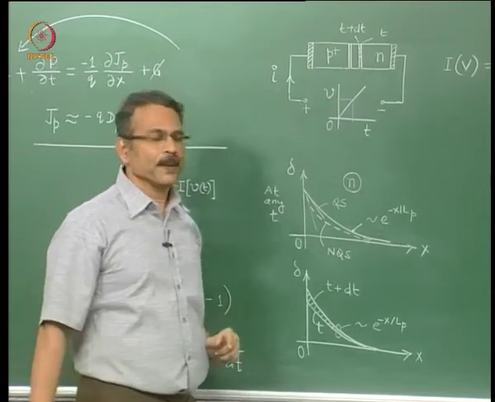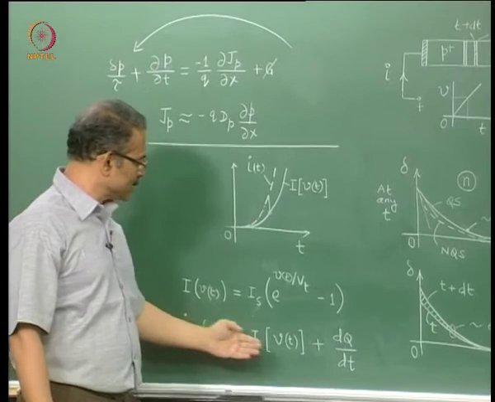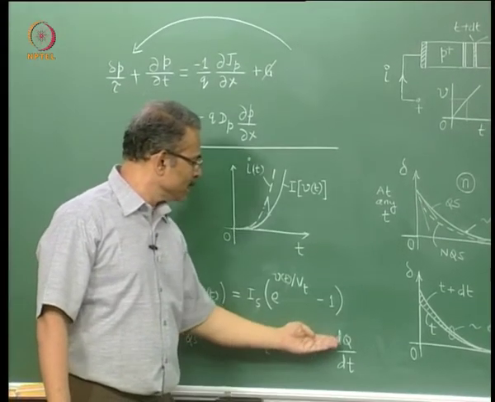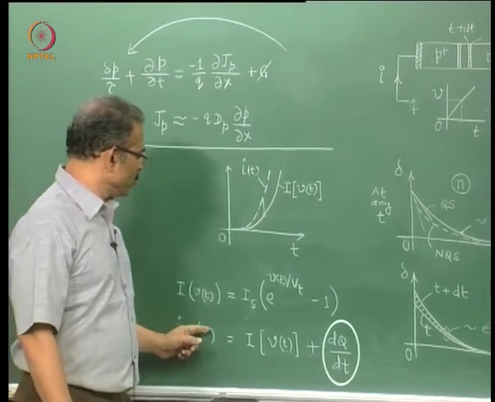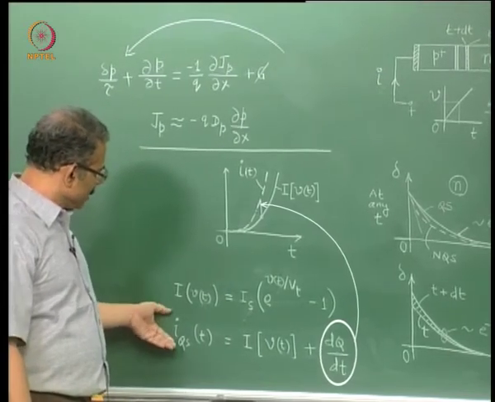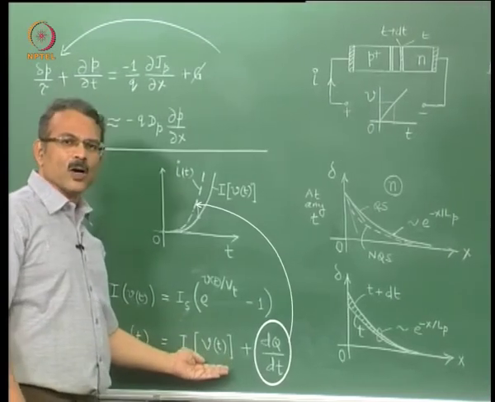So this dq that we are writing here is the sum total of this shaded area plus this shaded area. That is how you get your time varying current: as the current obtained from the DC current voltage characteristics plus a term dq by dt. So that is the form of an equation wherein the time varying current has been calculated using static or quasi static conditions.